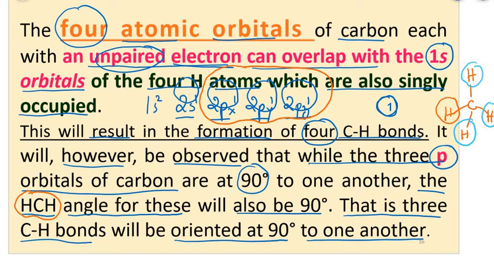For the bond formed by this hydrogen, it has to form with the 2s orbital. But we know that the 2s orbital is spherical, and the hydrogen's 1s orbital is also spherical. So spherical orbitals can overlap in any direction. I hope you understood. So 3 bonds form at an angle of 90 degrees, whereas the 4th bond can overlap in any direction.